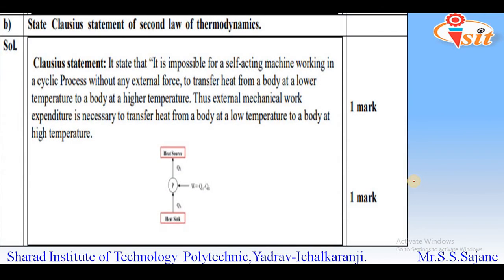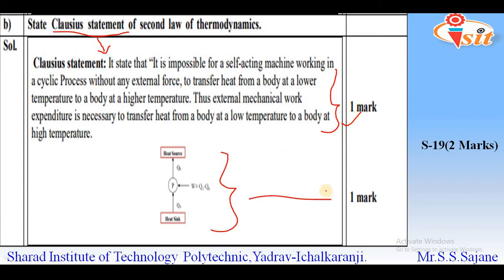Now let's see the next question. State Clausius statement of second law of thermodynamics. So as we have already studied the second law of thermodynamics, it has 2 statements, that is Kelvin-Planck and Clausius statement. But in this question particularly only Clausius statement is asked, and the question is for 2 marks. So it will be necessary that we are writing the statement for Clausius statement only. And if we see at the mark distribution, then for the statement 1 mark has been allotted, and for the diagram of Clausius statement the 2nd mark is given.